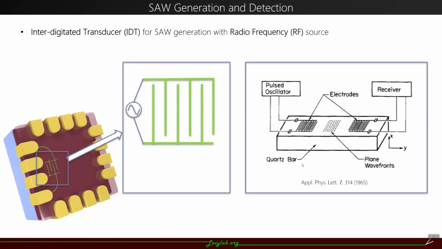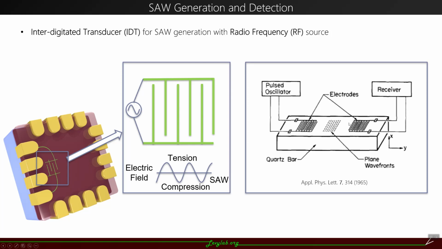To do this, we should combine surface acoustic wave with our system. The most common way now to generate surface acoustic wave is using an interdigitated transducer, which is a metallic comb structure. When we apply positive and negative voltage on each side respectively, an electric field forms in the middle like this. When we apply an AC signal, the electric field flips its direction back and forth. With the piezoelectric property of the material, this causes tension and compression inside the lattice. Thus, surface acoustic wave is generated.